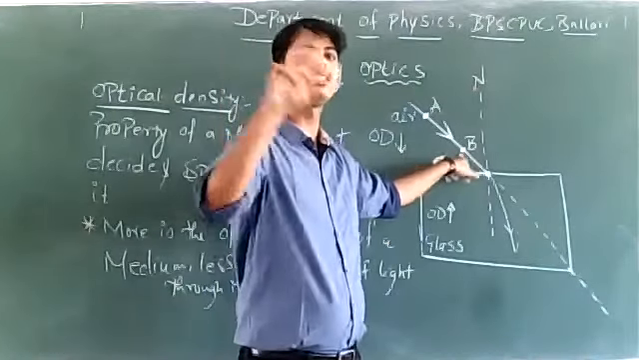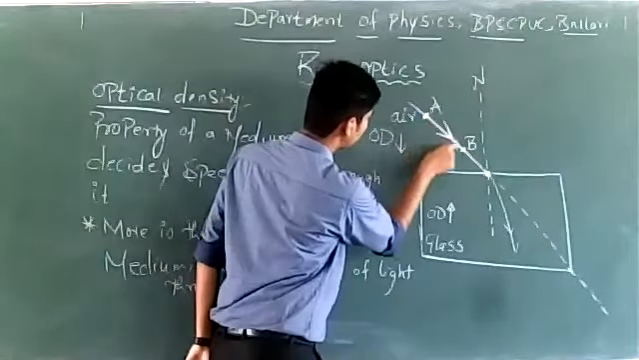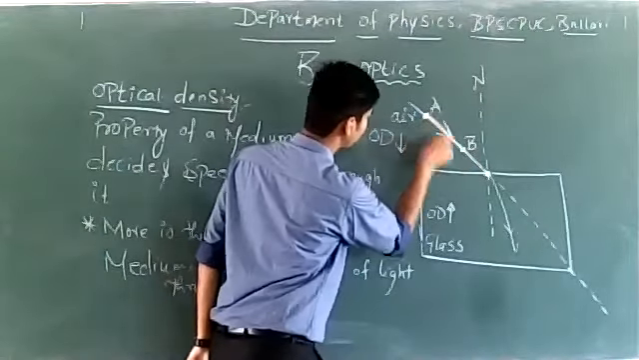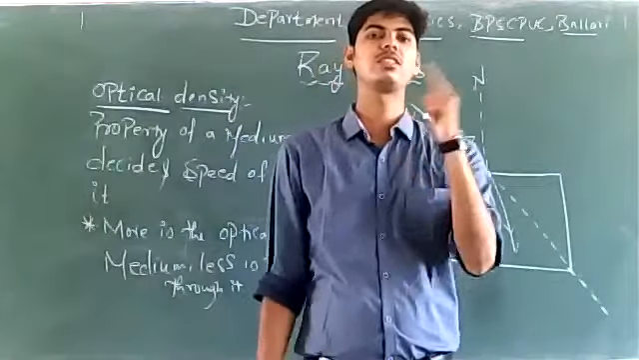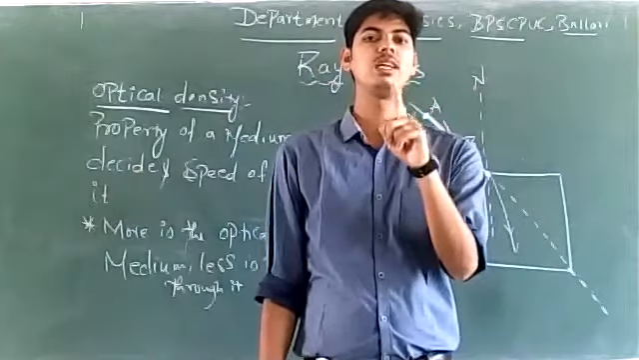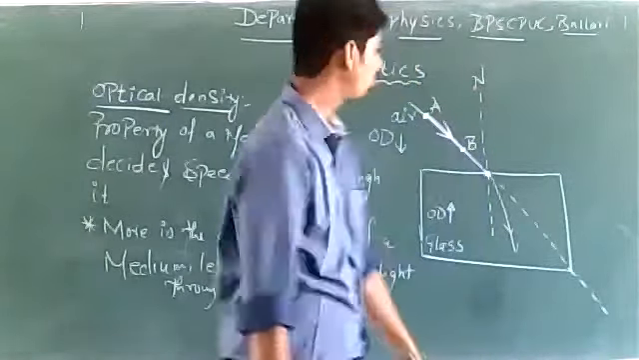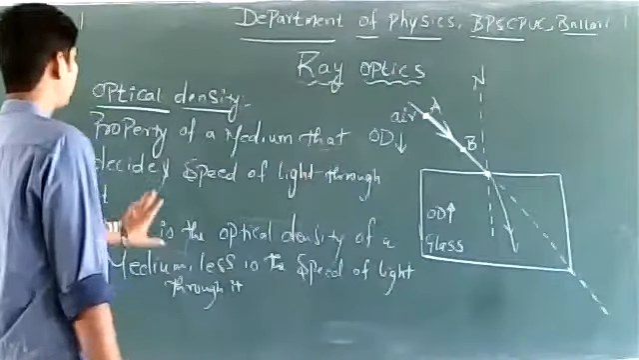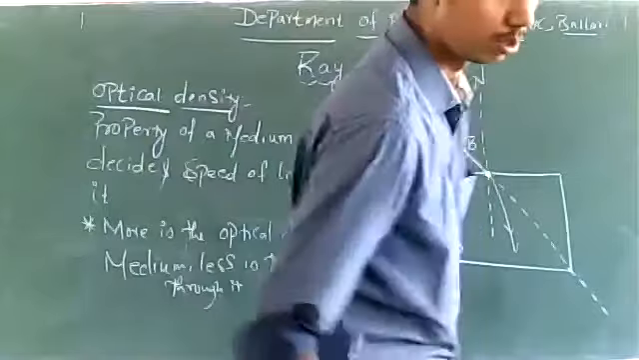As long as speed of light does not change, light direction does not change. Light is traveling along the same straight line. There is no change in direction. The light changes its direction only when it changes the medium in which it is traveling. Right? So this is regarding the optical density. I hope the idea of optical density is clear.